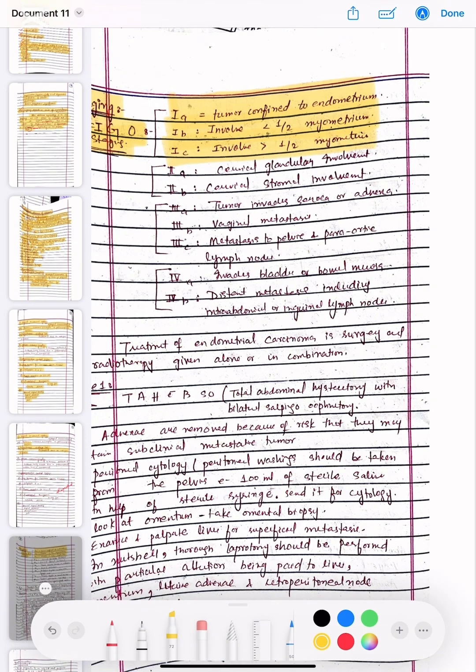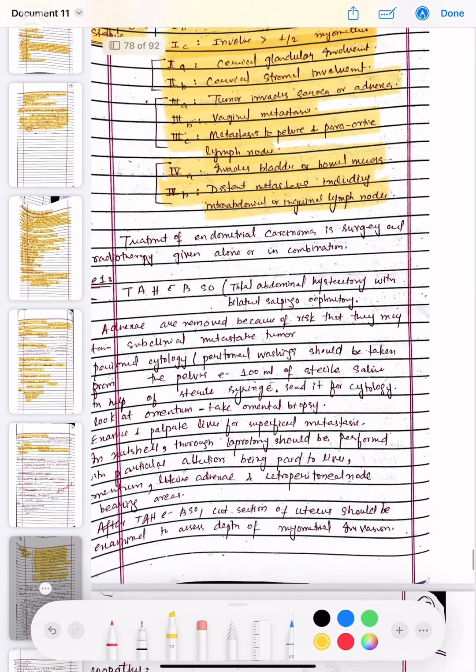Now 2A is cervical glandular involvement, 2B is cervical stromal involvement, 3A is tumor invades serosa or adnexa, 3B is vaginal metastasis, and 3C is metastasis to pelvic and para-aortic lymph nodes. 4A invades bladder or mucosa, and 4B is distant metastasis including extra-abdominal or inguinal lymph nodes.